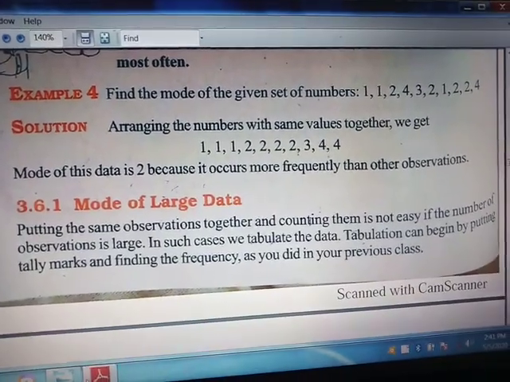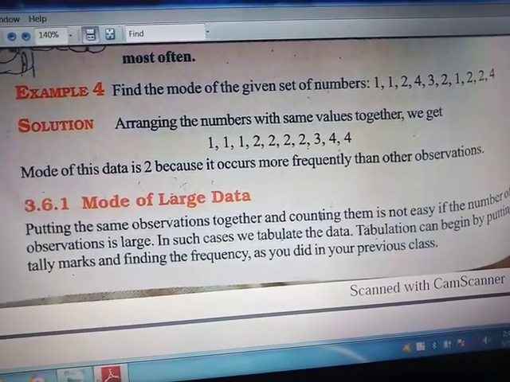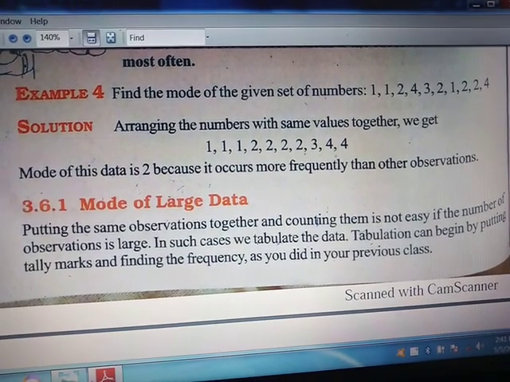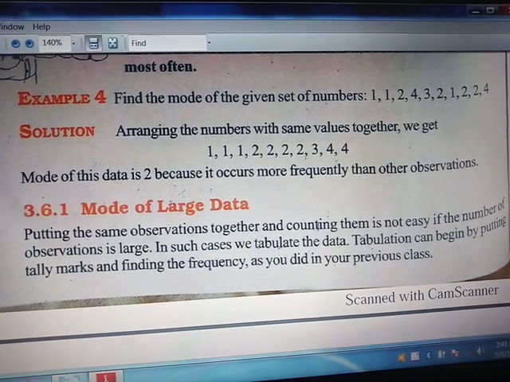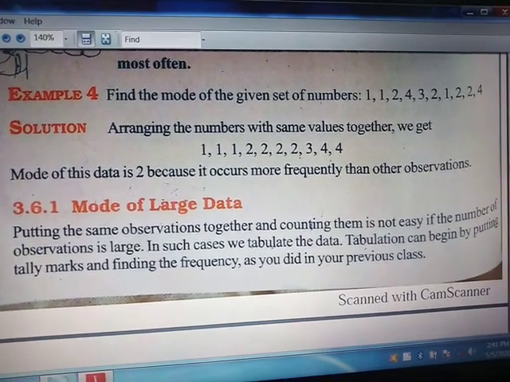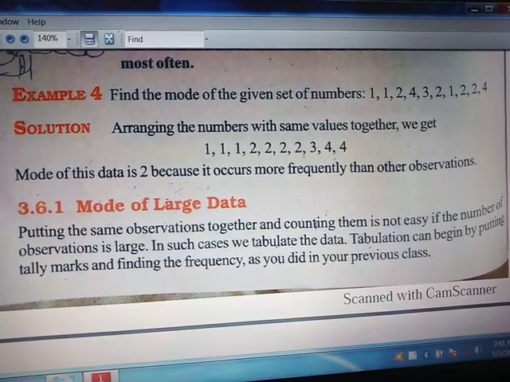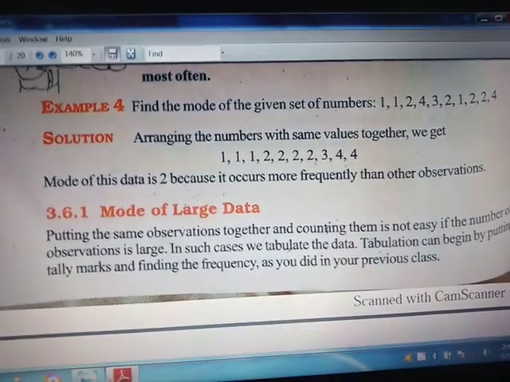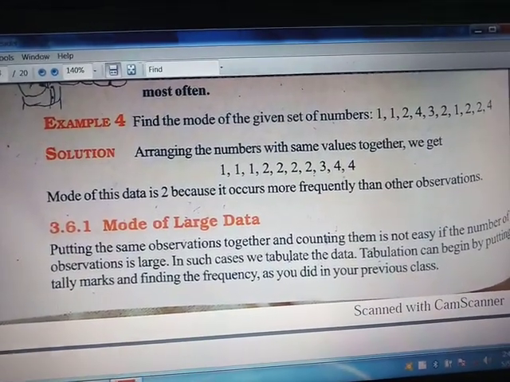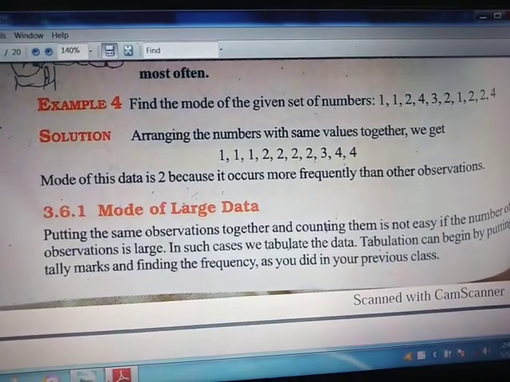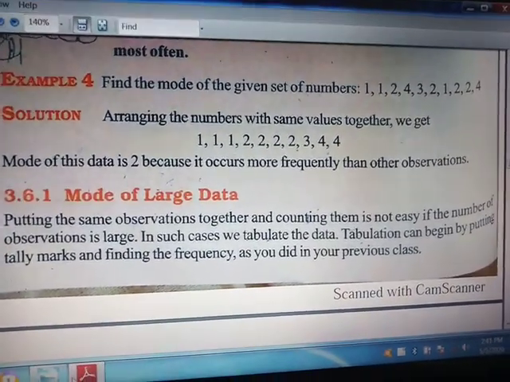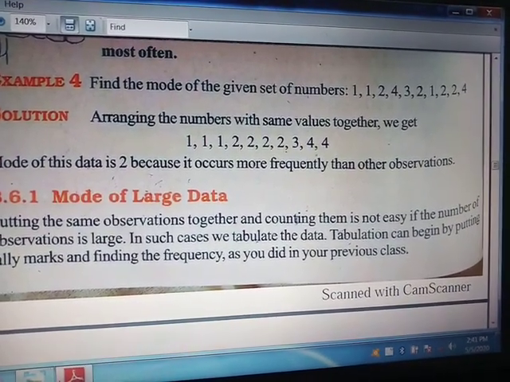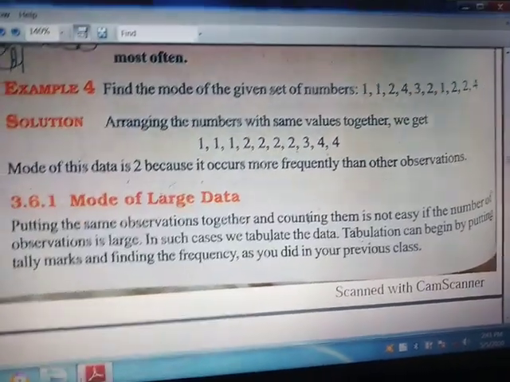First of all, we will put this data into a sequence form. That means we will put this according to ascending or descending order. After arranging the values in ascending or descending order, we will group the same data together. You can see that 1 is present 3 times after arrangement, 2 is present 4 times, 3 is present 1 time, and 4 is present 2 times.